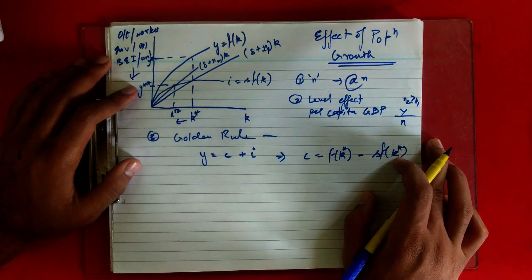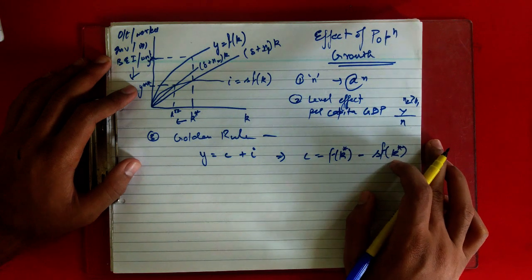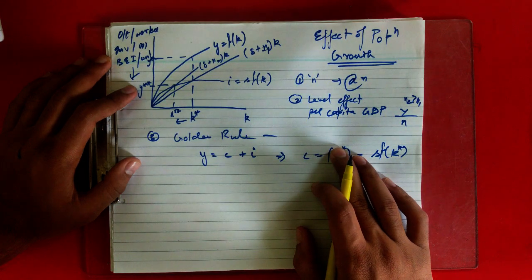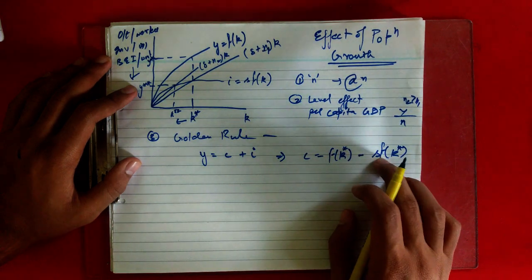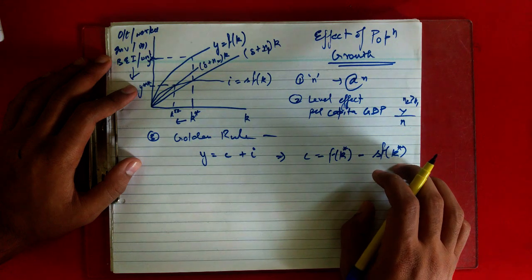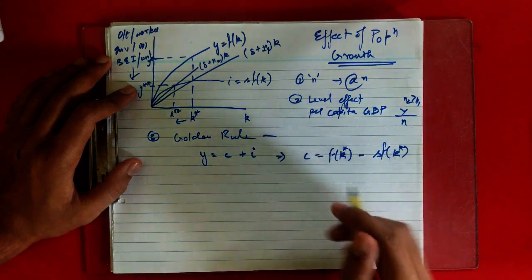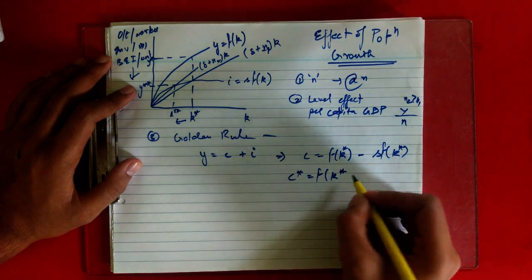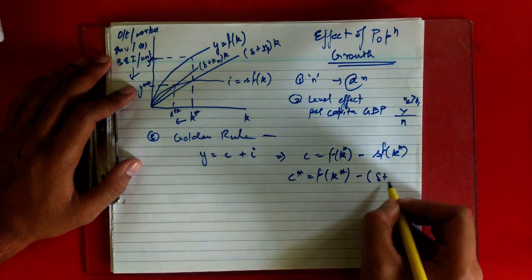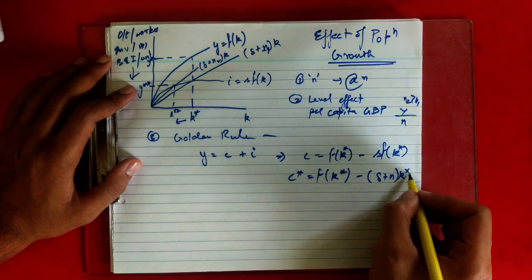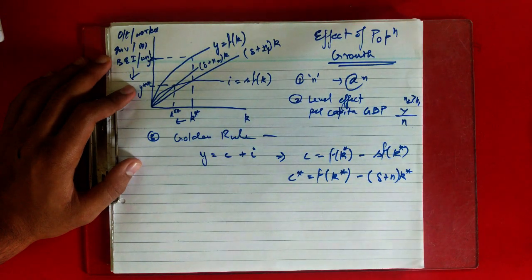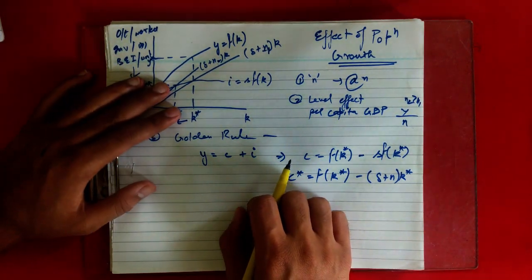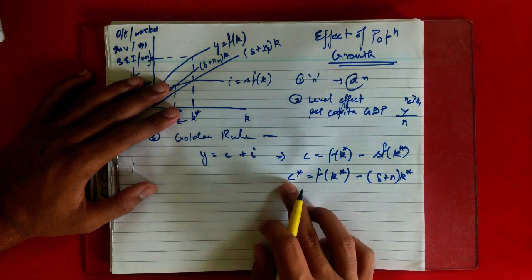which is the golden rule steady state level that provides you the maximum consumption. Okay, so in this case, you know that your investment is equal to your break even investment at steady state. So what will be your c star now? It will be f(k star) minus break even investment, which is delta plus n times k star. Okay, so this is your maximum c star, and this is your consumption function.